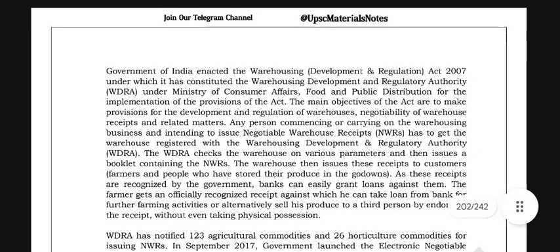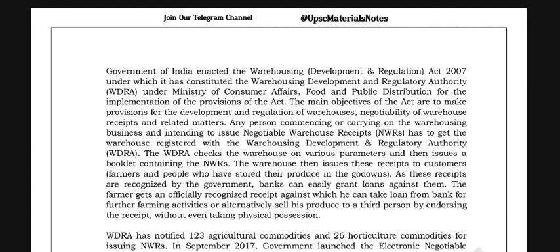1941, the Government of India enacted the Warehousing Development and Regulation Act 2007, under which it has constituted the Warehousing Development and Regulation Authority (WDRA) under the Ministry of Consumer Affairs, Food and Public Distribution for the implementation of the provisions of the Act. The main objectives of the Act are to make provisions for the development and regulation of warehouses, negotiability of warehouse receipts and related matters.